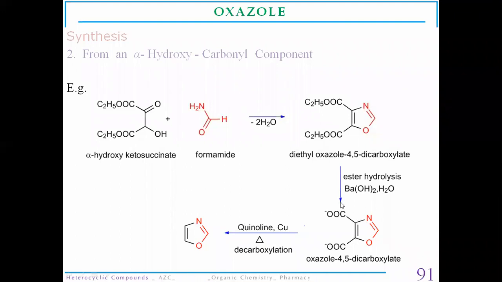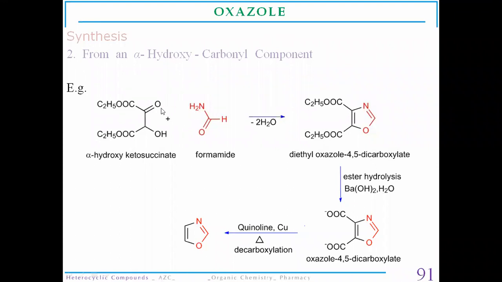And with the help of decarboxylation in the presence of copper, there will be a formation of an oxazole derivative. So this is a synthetic method from the alpha hydroxy carbonyl compound, in which alpha hydroxy ketosuccinate reacts with a formamide in a series of reactions.